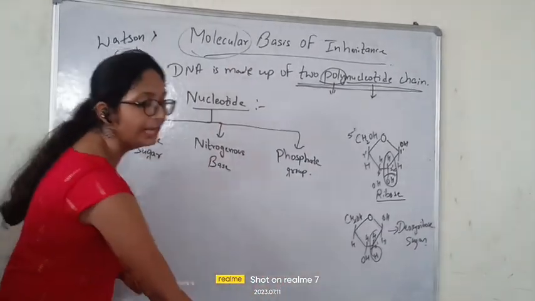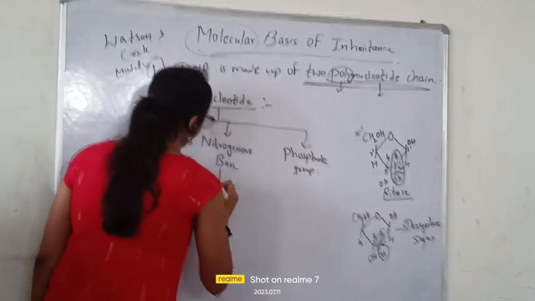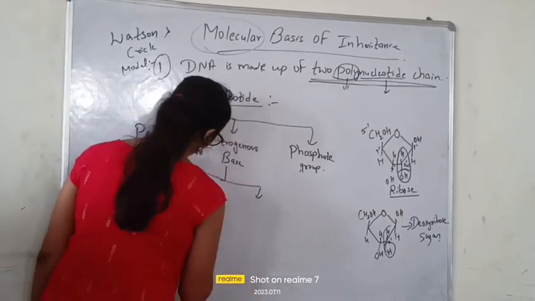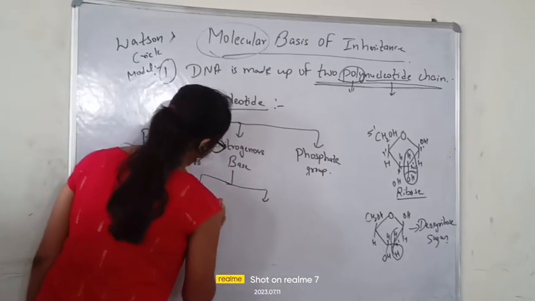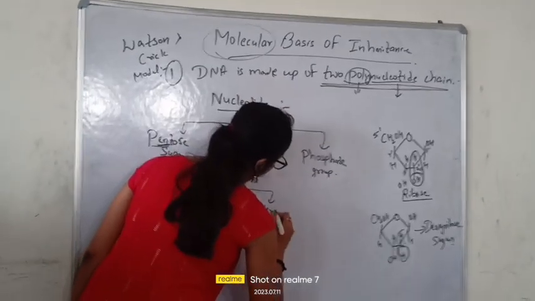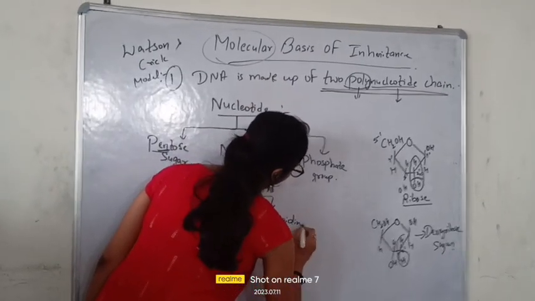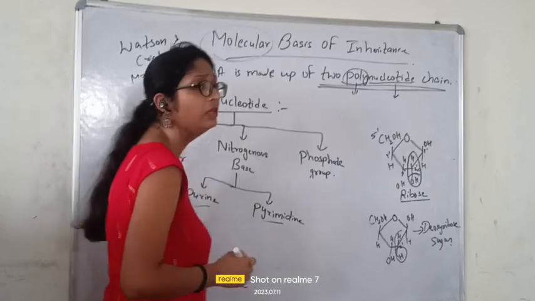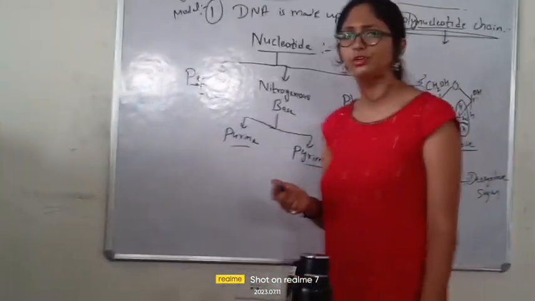Fine. Nitrogenous bases are of 2 types. Okay. First is purine and another one is pyrimidine. Purine and pyrimidine. Now you will say, ma'am, what is purine? What is pyrimidine? How to understand? Nothing to worry.